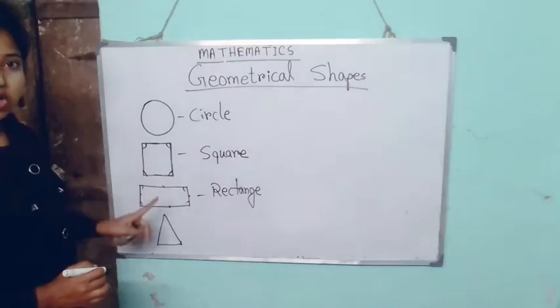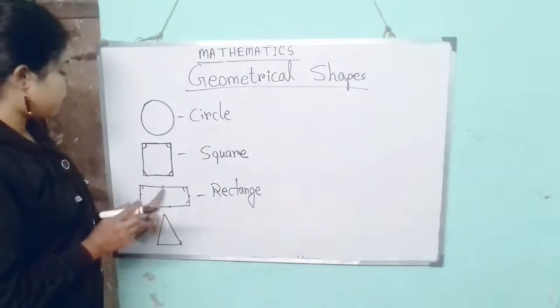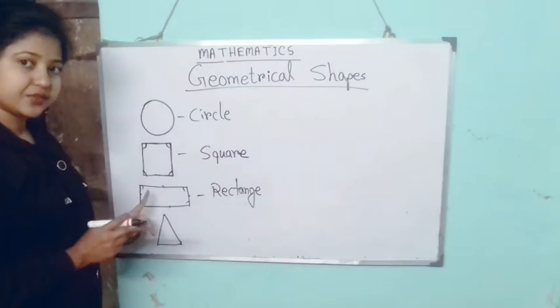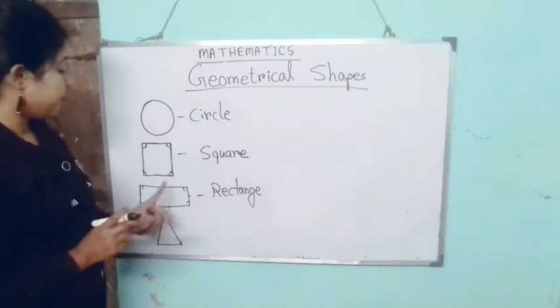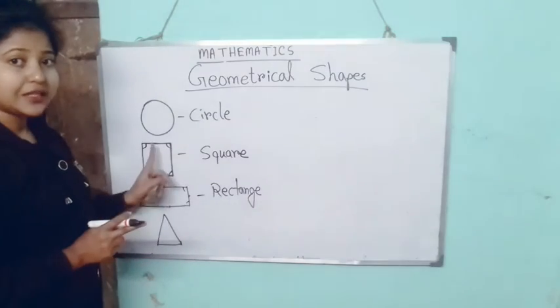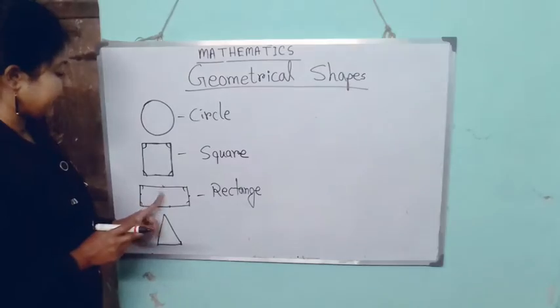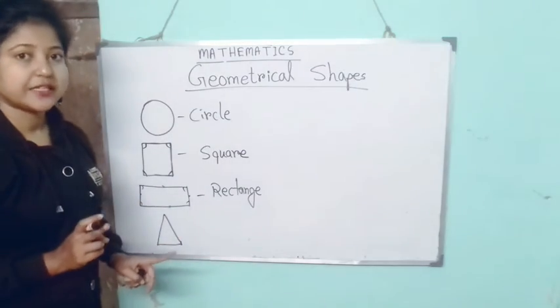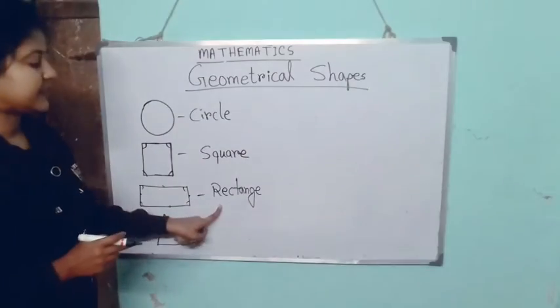Its four sides are not equal. Only its opposite sides are equal. It has four corners and four sides. But in a square, all the sides are equal. But a rectangle has only opposite sides equal. Okay, so this is a rectangle.